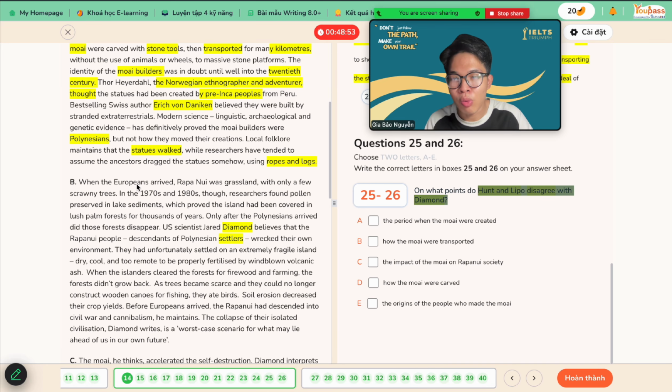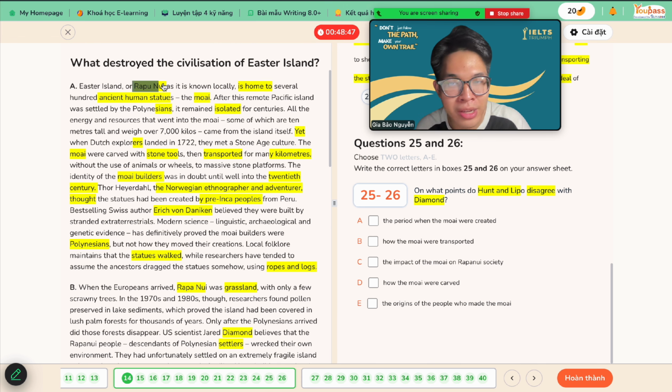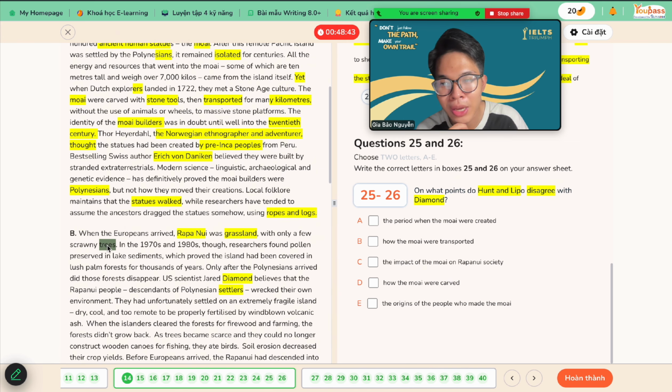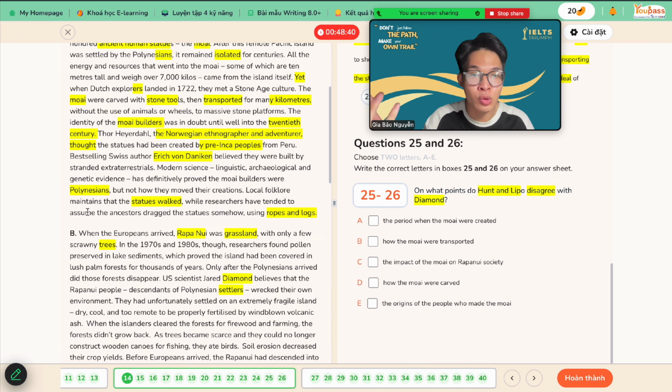When the Europeans arrived, Rapa Nui was grasslands. So Rapa Nui is a place, right? This one is the place, the Easter Island, with only a few scrawny trees, a lot of grass, and some of the trees.